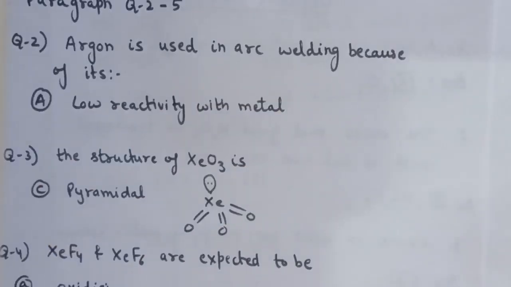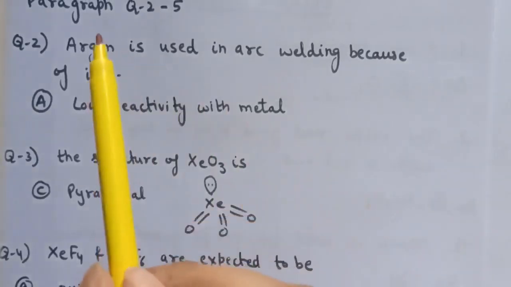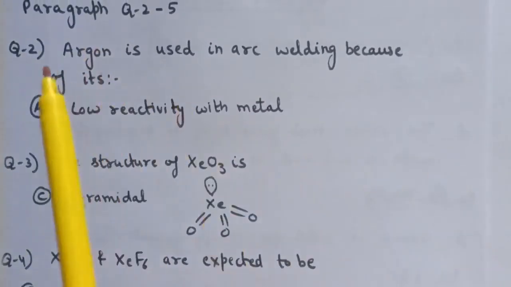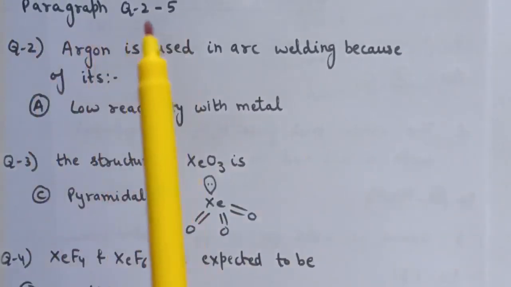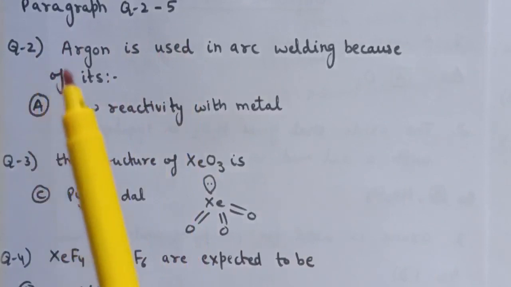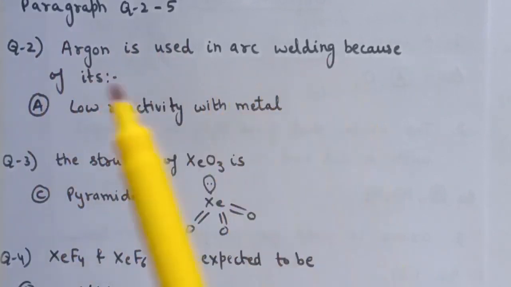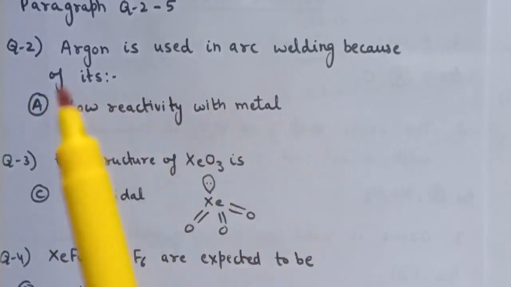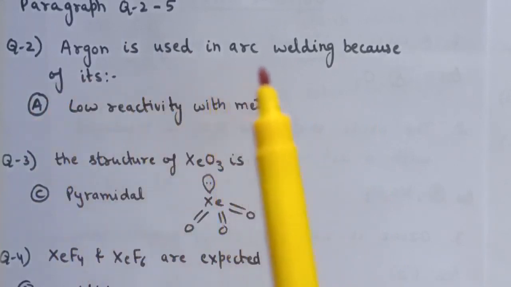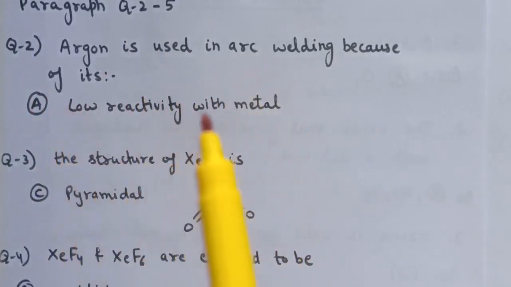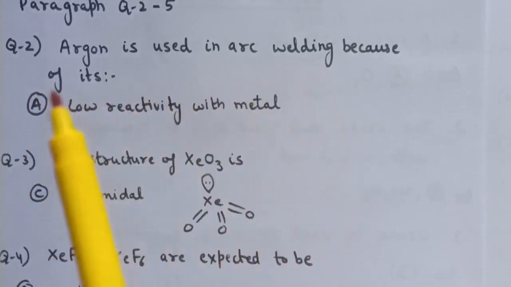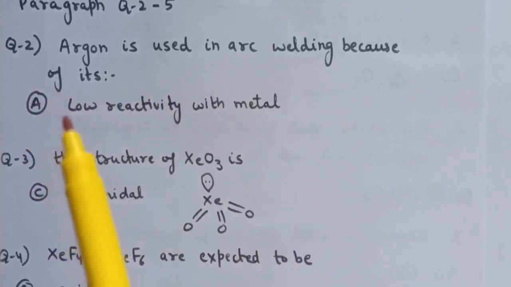After that, one paragraph is given, and questions are given from the paragraph, question number 2 to 5. So first is question number 2, argon is used in arc welding because of its, the option is low reactivity with metal, because noble gases are least reactive, and therefore due to its low reactivity with metal it is used in arc welding. So for question number 2, option number A is correct.